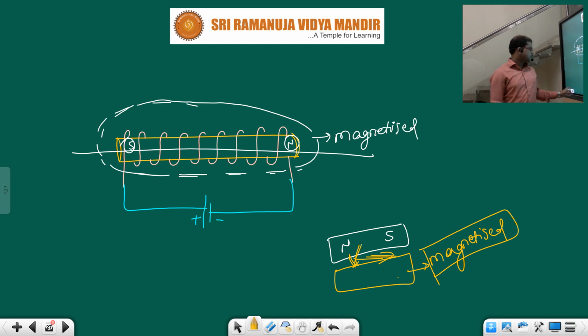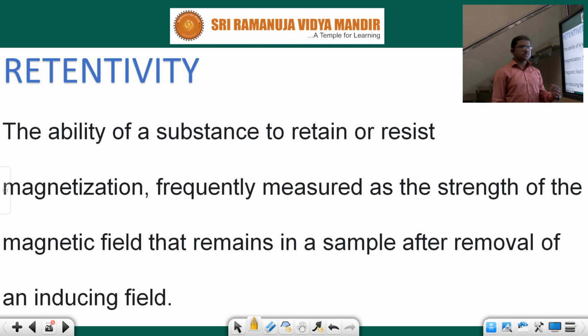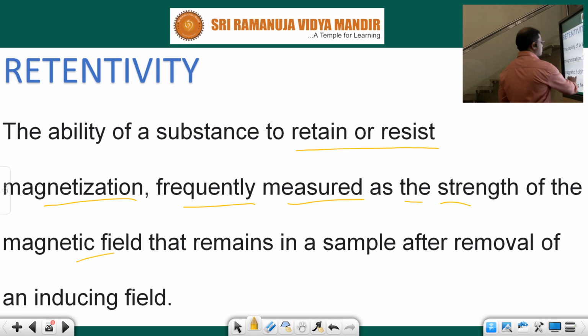Okay, children? It means after the material gets magnetized, even after removing that magnet, it must store some magnetic field inside. That property is retentivity, children. Let's look at the definition. The ability of a substance to retain or resist magnetization, frequently measured as the strength of the magnetic field that remains in a sample after removal of the inducing field. Simple, children.